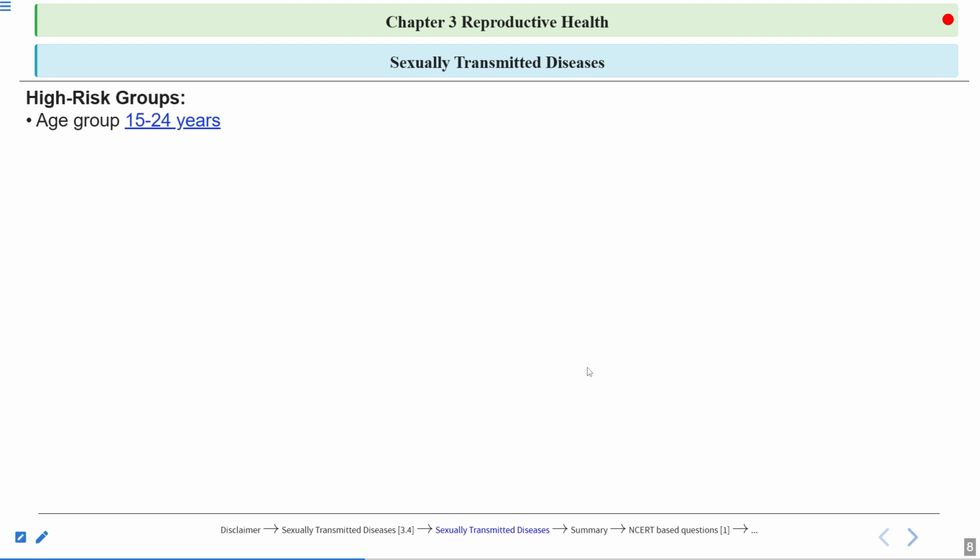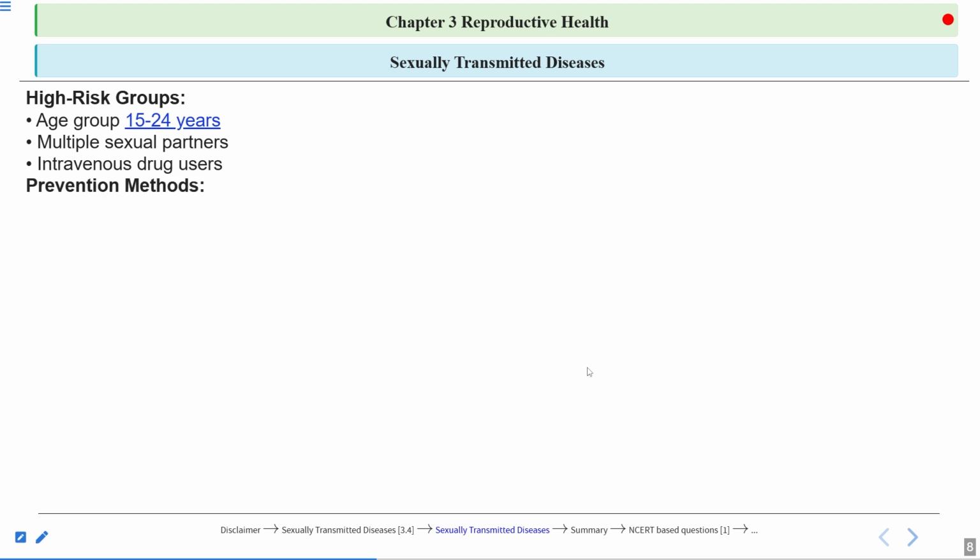The individuals at this age want to explore new things. So they indulge in some wrong activities, which can lead to STDs as well as transmission of these STDs. Again, people having multiple sexual partners can also transmit STDs. Then intravenous drug users are also at a very high risk of getting STDs.